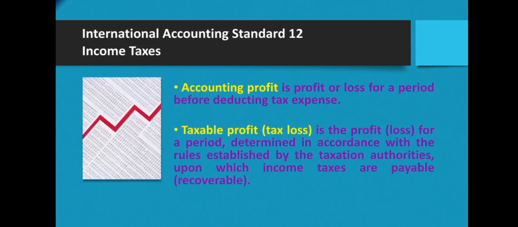What is accounting profit? Accounting profit is a profit or loss for a period before deducting tax expense. Taxable profit or tax loss is the profit or loss for a period determined in accordance with the rules established by the taxation authorities upon which income taxes are payable or receivable.